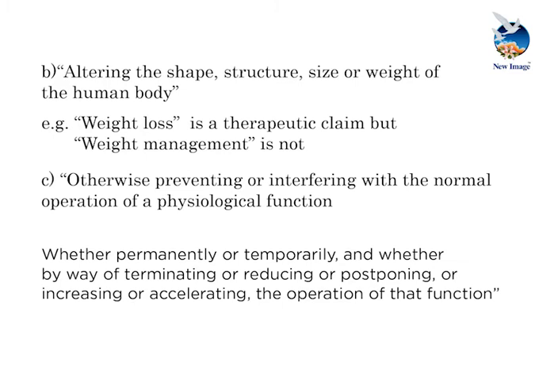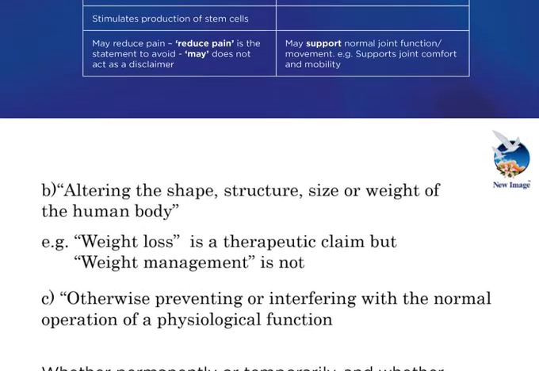The third category of therapeutic claims are things that otherwise prevent or interfere with the normal operation of a physiological function, whether permanently or temporarily, and whether by way of terminating or reducing or postponing, or increasing or accelerating the operation of that function. Now that might sound very complicated, but I have some examples later on that will help you to understand what that third point means.